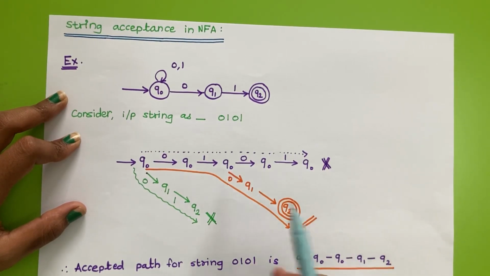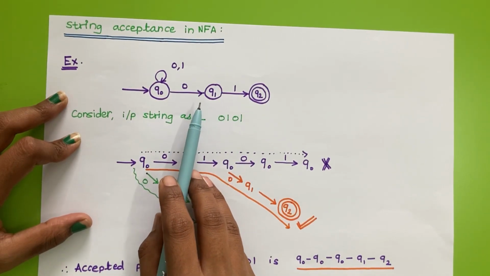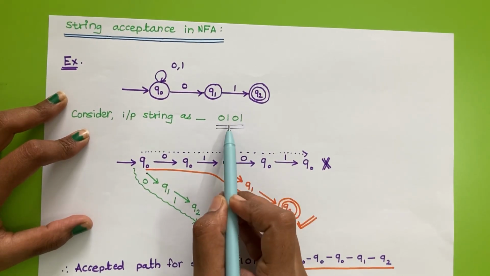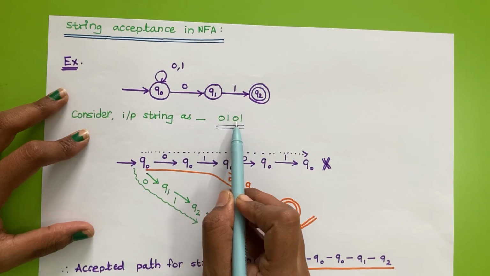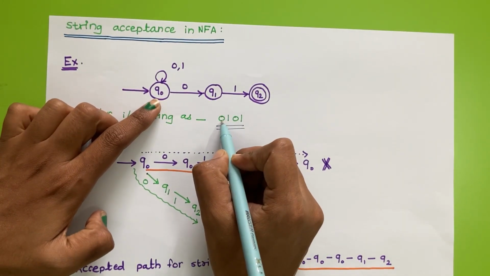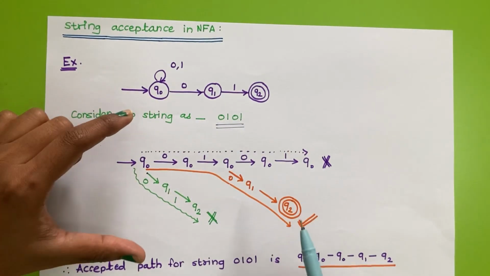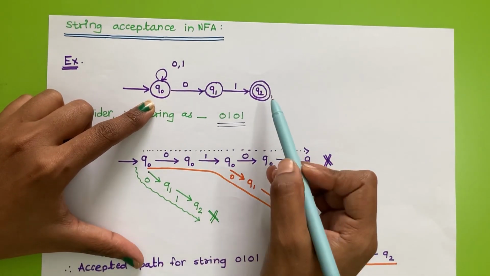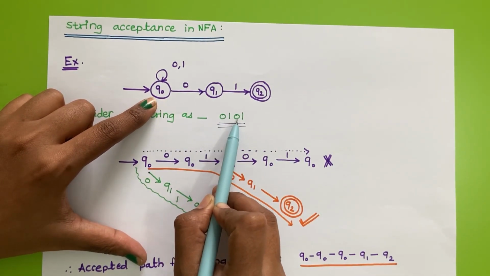Okay, so I'll take this NFA as an example and I'll consider this string as the input string. We'll see what will happen in the case of NFA if we supply the string 0101 to this NFA. There are many paths that the string can follow to go to the accept state.